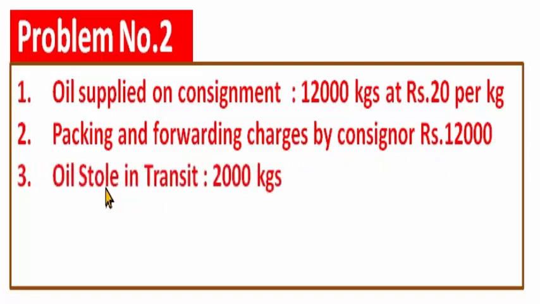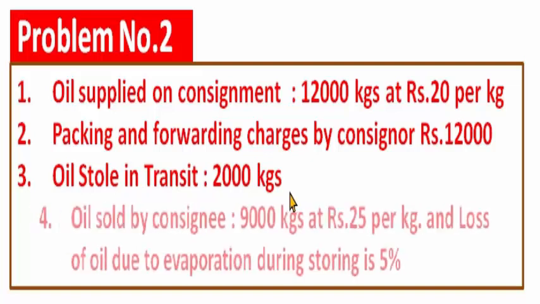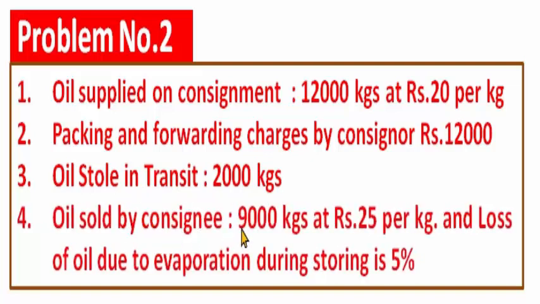Oil stolen in transit, 2,000 kgs. Oil sold by consignee, 9,000 kgs at rupees 25 per kg.